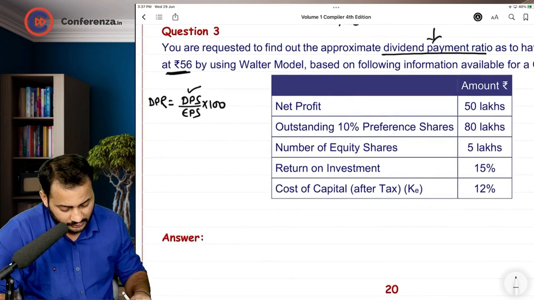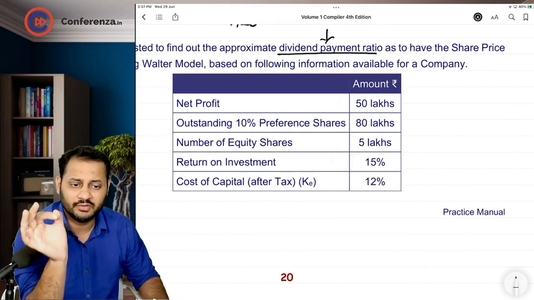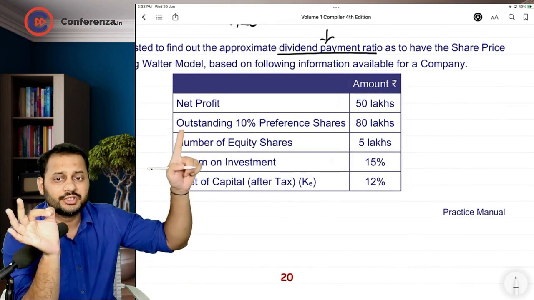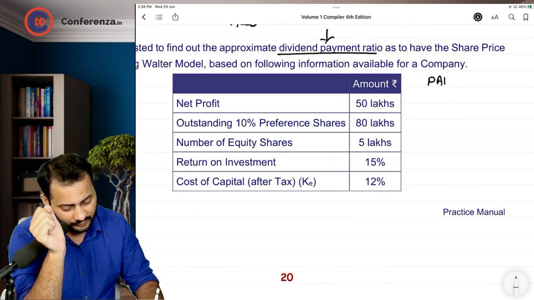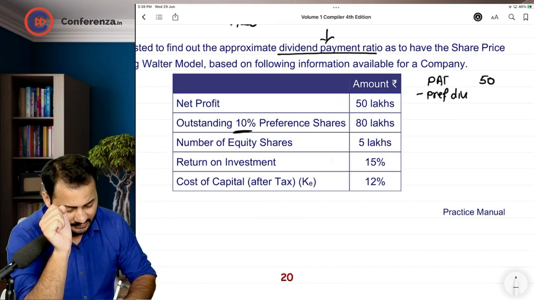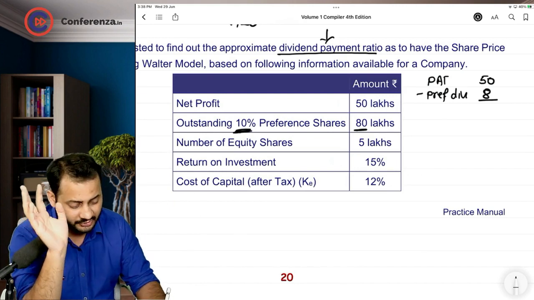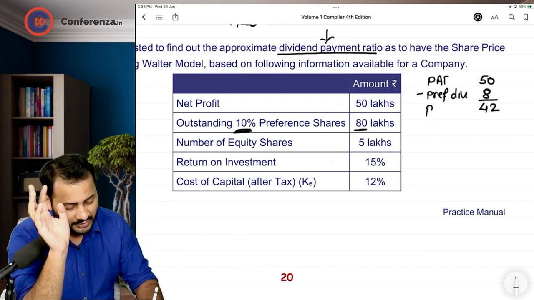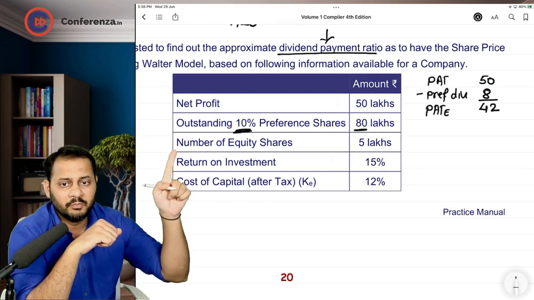Okay. With the formula. Now, on this side, you can clearly see the net profit is given to us, which is 50 lakhs. Outstanding 10% preference share. Now is the time. Profit after tax, 50 lakhs. Preference dividend. How much is the preference dividend? 10% into 80 lakhs. 8 lakh rupees will be paid as preference dividend, and then 42 lakhs will remain for the equity shareholder. Okay. Number of equity shares, sir.